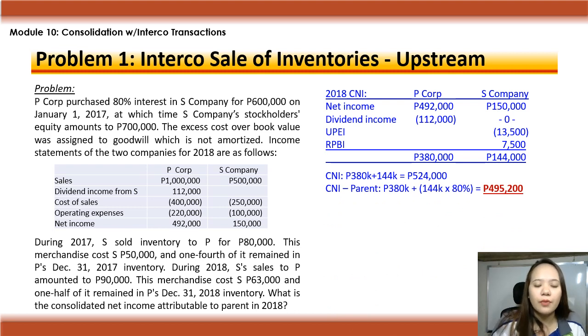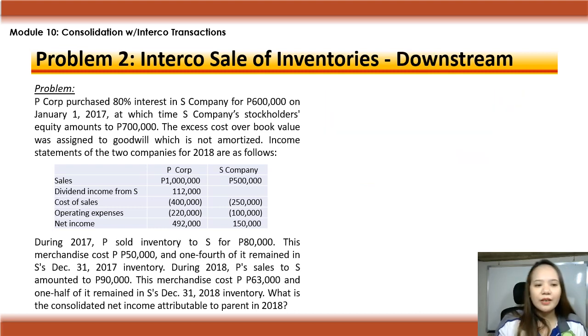Total of 524. Ang pinapakompute ni problem is the consolidated net income attributable to parent computed as 380,000 yung buong parent plus 80% owned mo si subsidiary. So, 80% nung computed mo sa column nyo, which is 144,000. That will be 495,200. What if downstream naman?